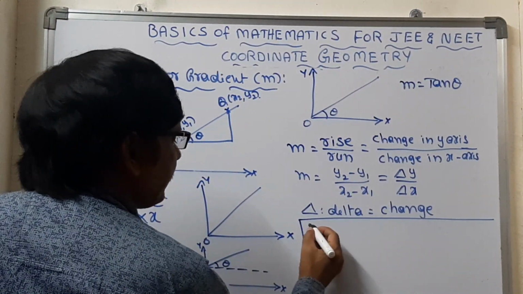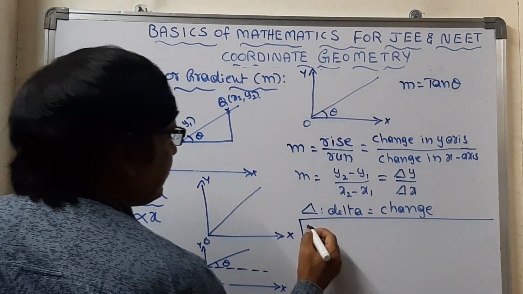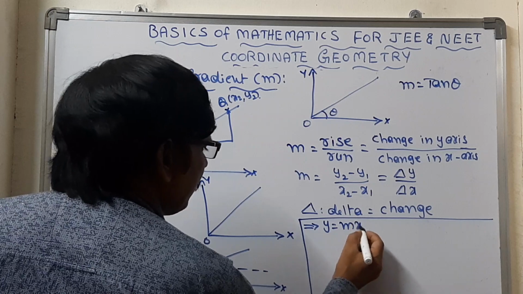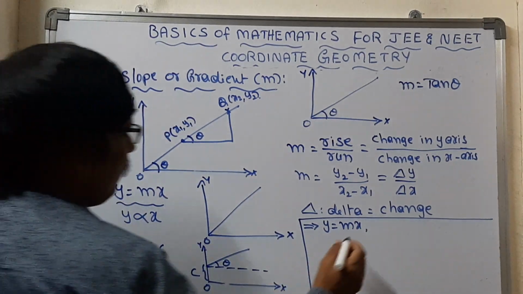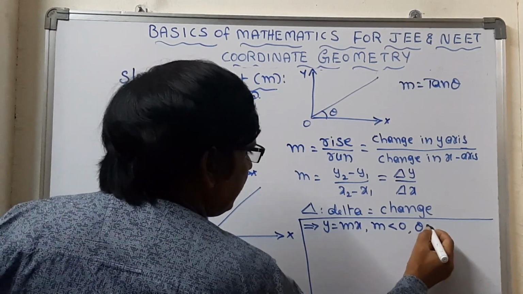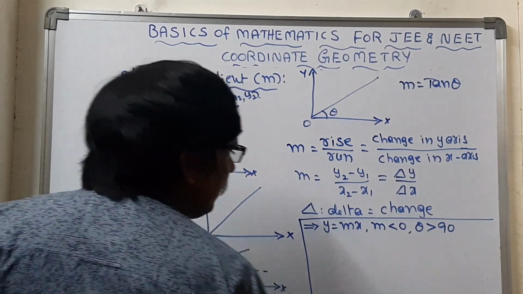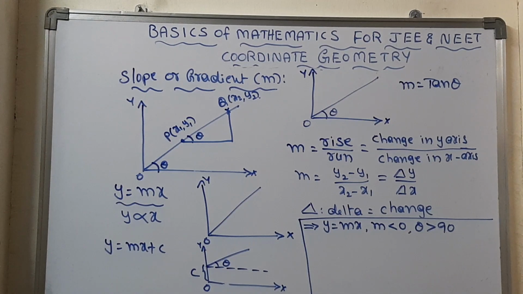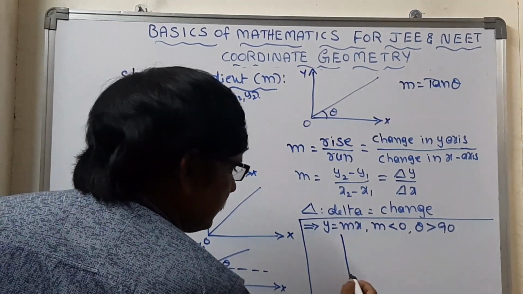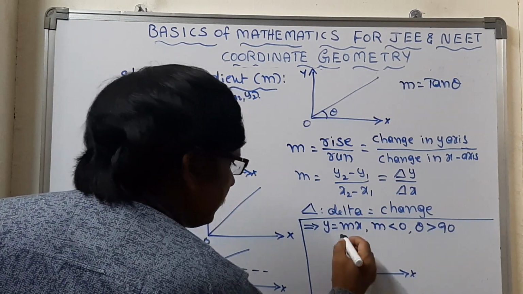Now the next case, let us take y is equal to mx, where m value is less than 0 and theta is greater than 90. What graph will we get? The graph will be taken like this, with an x-axis and y-axis.